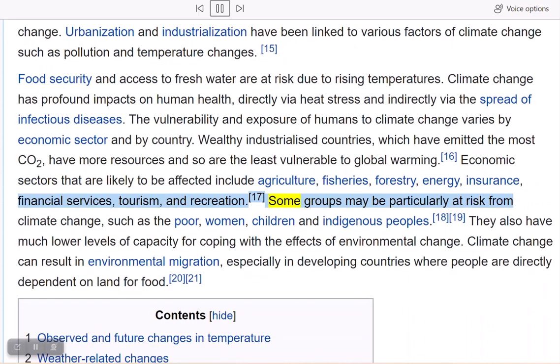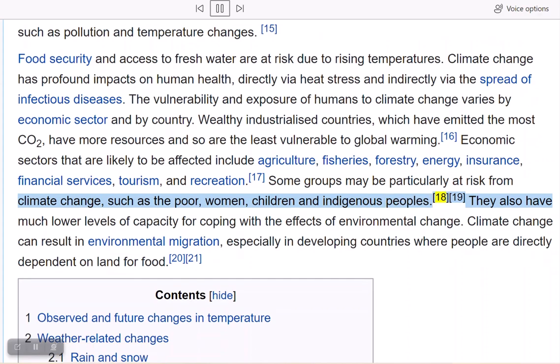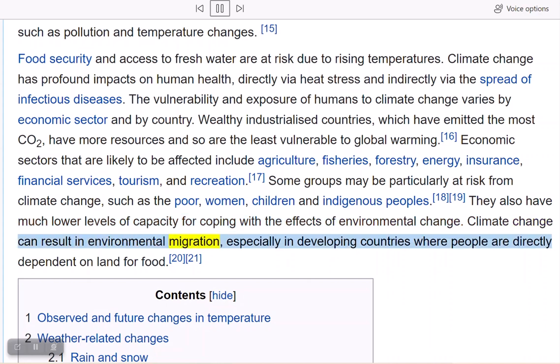Economic sectors that are likely to be affected include agriculture, fisheries, forestry, energy, insurance, financial services, tourism, and recreation. Some groups may be particularly at risk from climate change, such as the poor, women, children and indigenous peoples. They also have much lower levels of capacity for coping with the effects of environmental change. Climate change can result in environmental migration, especially in developing countries where people are directly dependent on land for food.